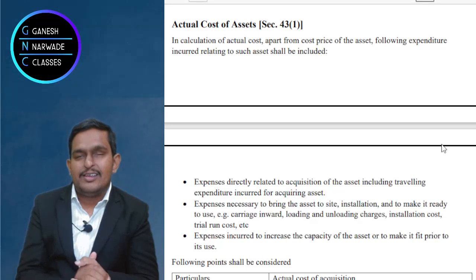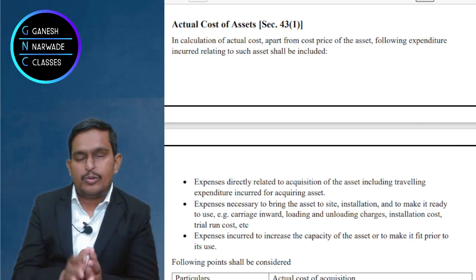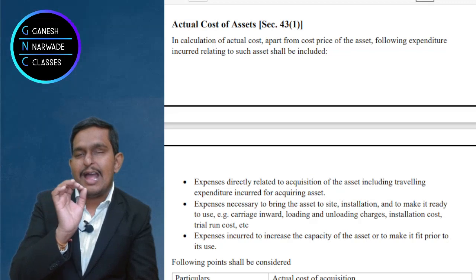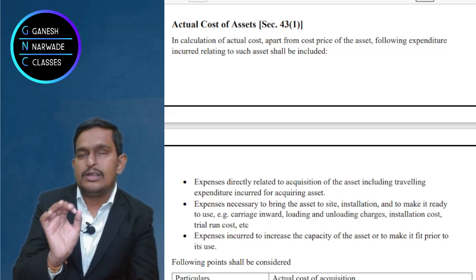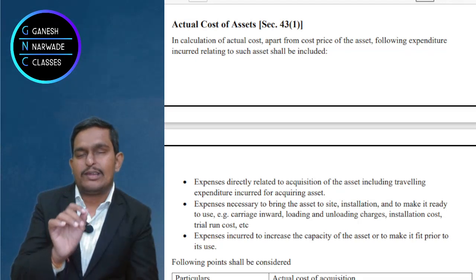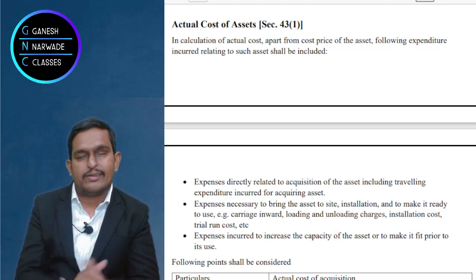That's why we are going to discuss this topic, section 43 subsection 1, actual cost. When I talk about actual cost, it is about additions to the block or purchases, right? Whatever is written in the books, to that we are going to discuss actual cost.